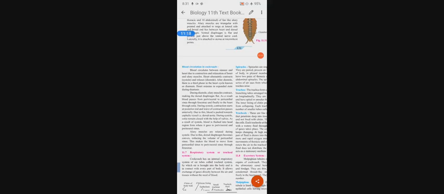As a result, blood passes from the perivisceral to the pericardial sinus through fenestrae, and finally to the heart through ostia. Ostia are lip-like openings. So this is the diastole condition.